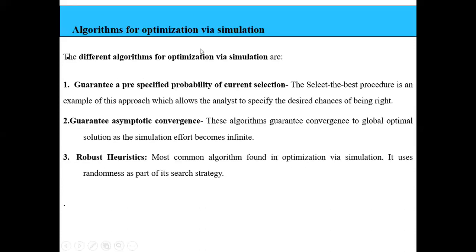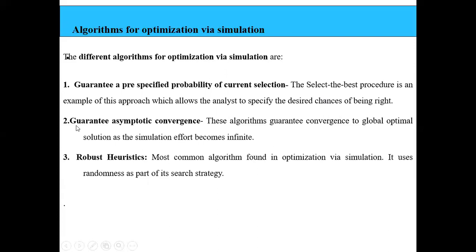The algorithms that are used for optimization via simulation are: the first type of algorithm guarantees a pre-specified probability of correct selection. That means whatever procedure I'm selecting is the best procedure. The example for this is the select-the-best procedure, which allows the analyst to specify the desired chances of being right. So whatever procedure we follow for optimization is itself correct. That is the first type of algorithm, the select-the-best procedure.